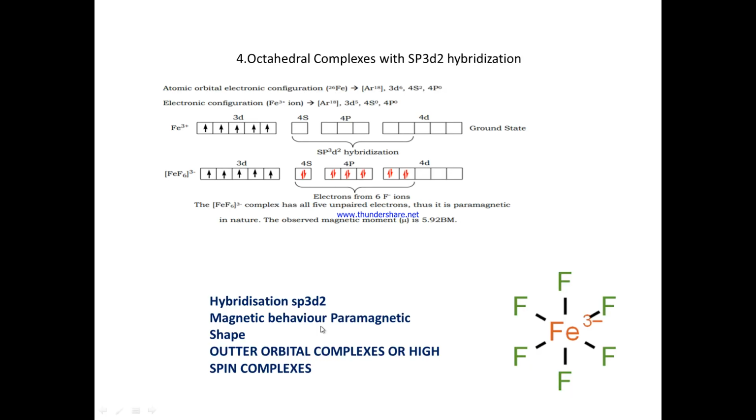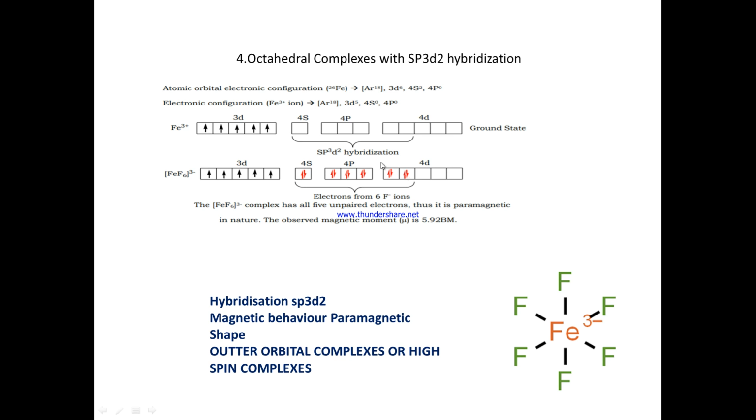Here we can see the difference between inner orbital complexes and outer orbital complexes. If you take this example, iron, the atomic configuration, Fe3+, so removing 3 electrons. This is the excited state, and here we can observe the 4s orbital, 3 4p orbitals, and 2 4d orbitals participating in bond formation.